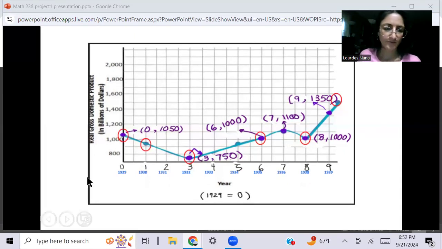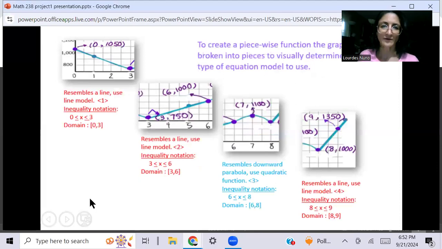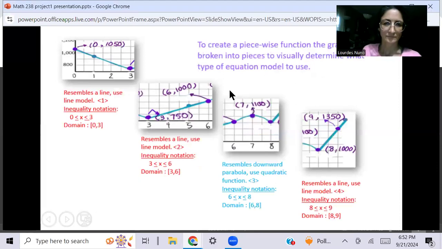Okay, let's move to the next screen. On this screen, I actually broke down each piece of the graph, which is going to make up the piecewise function graph.